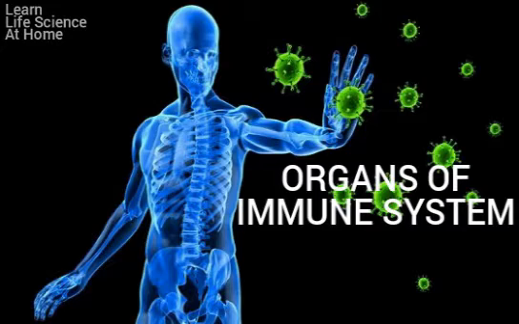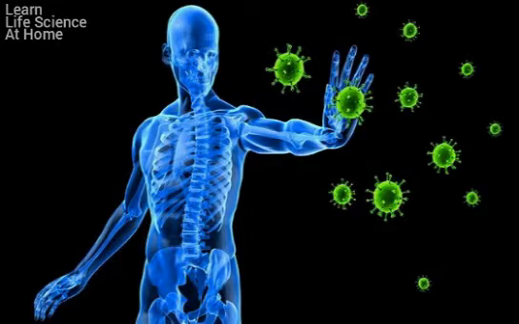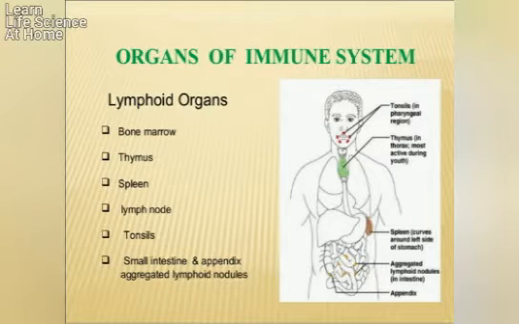Today we are going to discuss the organs of the immune system, which include primary lymphoid organs and secondary lymphoid organs. Before going to that, we have to look at what the immune system is. The immune system is a remarkably versatile defense system that has evolved to protect animals from invading pathogenic microorganisms and cancer. It is able to generate an enormous variety of cells and molecules capable of specifically recognizing and eliminating an apparently limitless variety of foreign invaders.